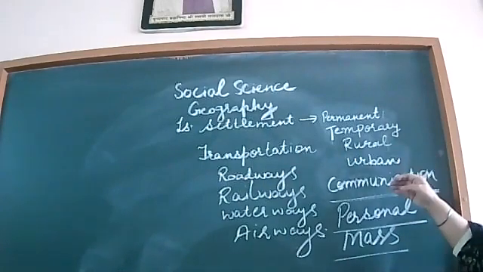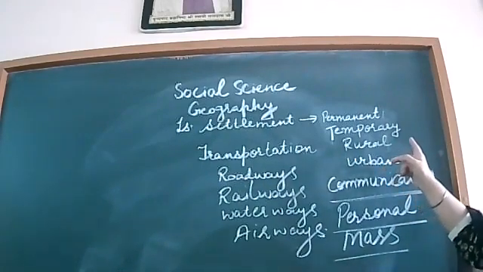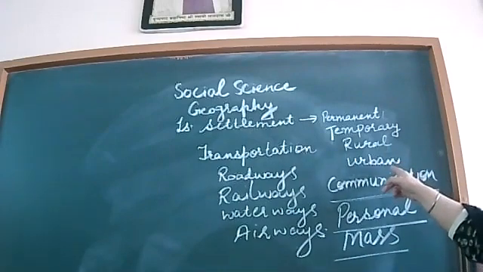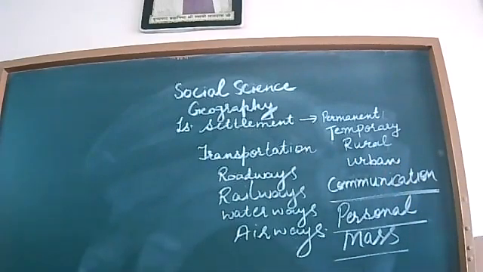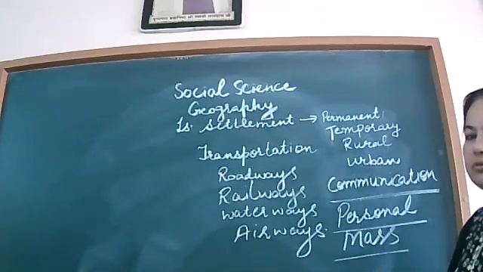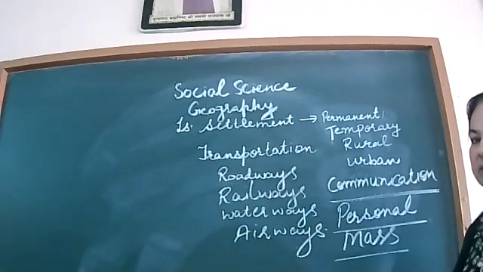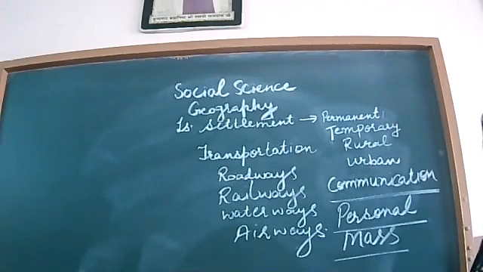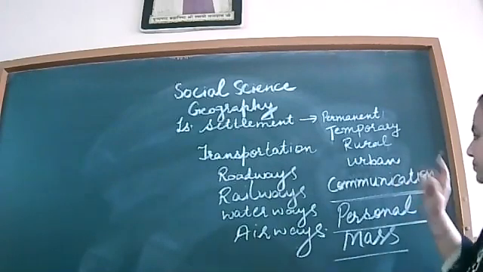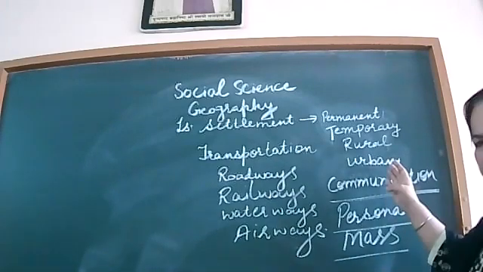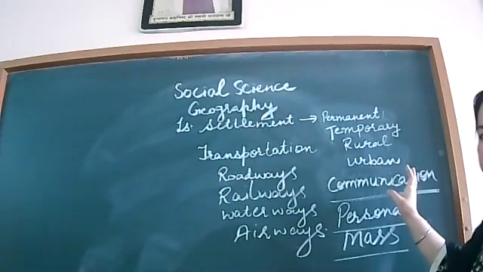These days, you know, students, people of rural areas prefer to move towards urban areas for the higher education of their children, because in rural areas there are no higher secondary schools. So people prefer to move towards urban areas to get medical facilities or better educational facilities. And urban areas are becoming crowded day by day.